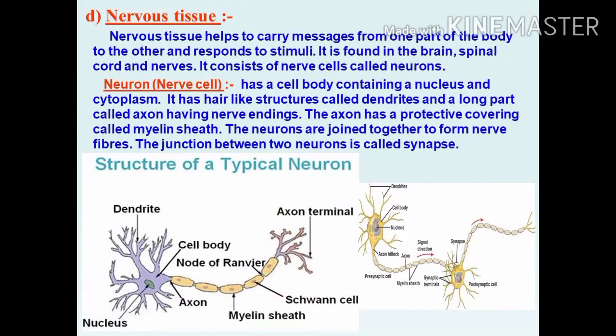The last one is the nervous tissue. What is nervous tissue? Nervous tissue helps to carry messages from one part of the body to the other part and responds to stimuli. Mainly nervous tissue is found in the brain, spinal cord and nerves. It consists of nerve cells called neurons. The basic unit of nervous tissue is the neuron. The neuron is the largest cell of the human body.